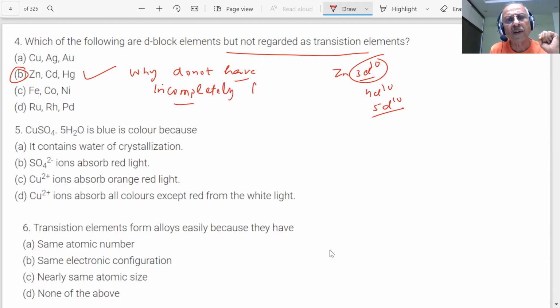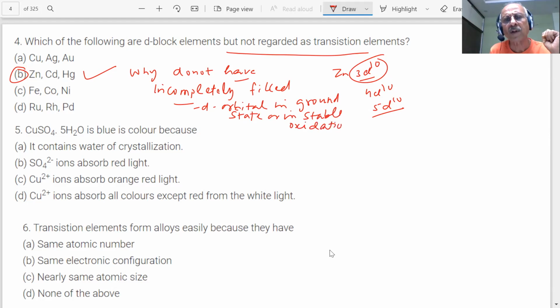Incompletely filled, or unpaired electrons in d orbitals or d subshell, in ground state or in a common, stable oxidation state. That was the definition we gave you for transition elements. A question could also be put, what are transition elements, students? They don't have incomplete d orbitals. They are completely filled, students.